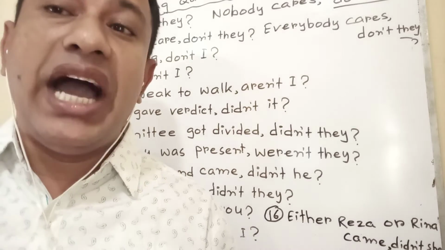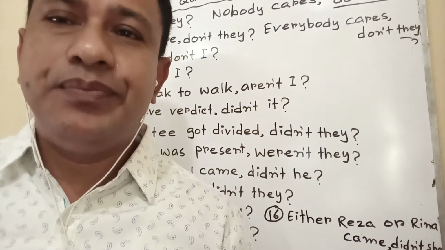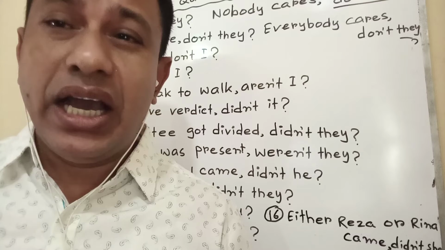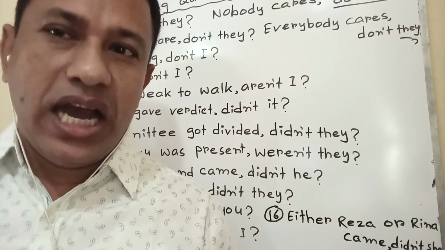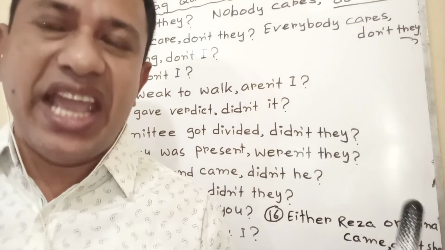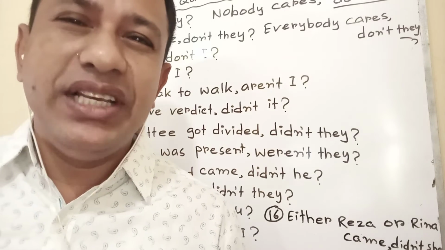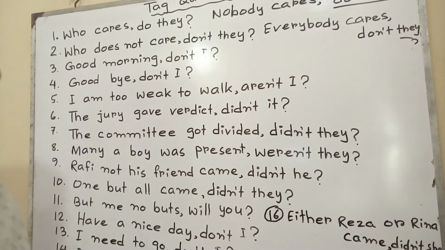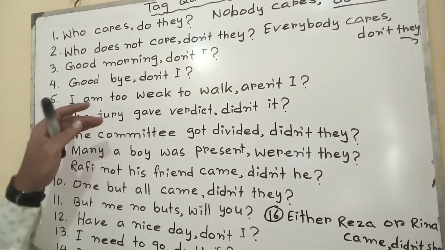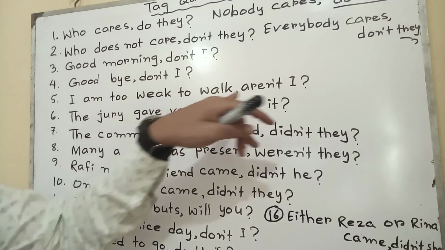I am writing, the tag will be ain't I, A-I-N apostrophe T. I am fine: after am there is no verb, that means am is the main verb. Whenever am is the main verb, aren't I. I am too weak to work, aren't I.